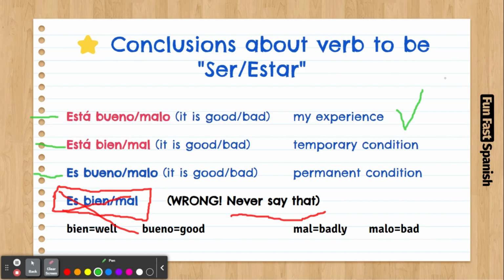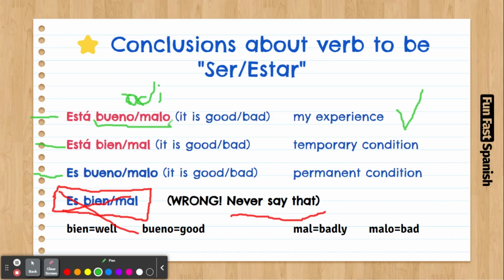So, no, you use está buena because you tried it, right? It's your experience. And also, you use bueno, malo, which is different from bien, mal. Here, bueno and malo are more adjectives, and bien and mal are more like adverbs. But anyway, it doesn't matter if you don't really know what it means. Pretty much, bueno and malo are like kind of good and bad. Bien, mal is like well and badly. But it doesn't necessarily work like that. So anyway, if it's experiences, please use bueno and malo.